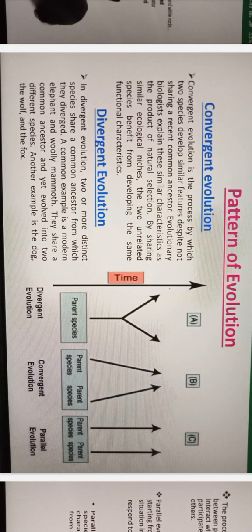Then divergent evolution. In divergent evolution, two or more distinct species share a common ancestor from which they diverged. A common example is the modern elephant and woolly mammoth. They share a common ancestor and yet evolved into two different species. Another example is the dog, wolf, and the fox. Parent species, divergent evolution, convergent evolution, parallel evolution.